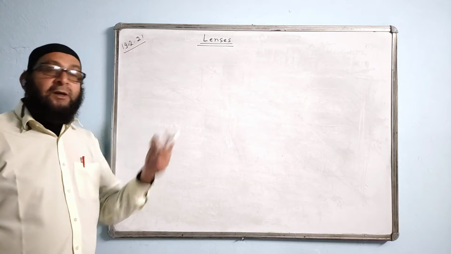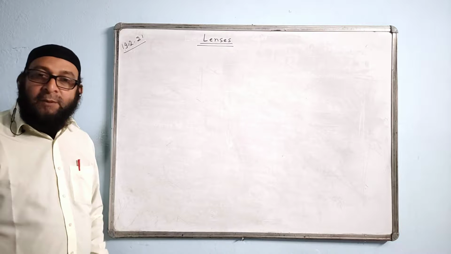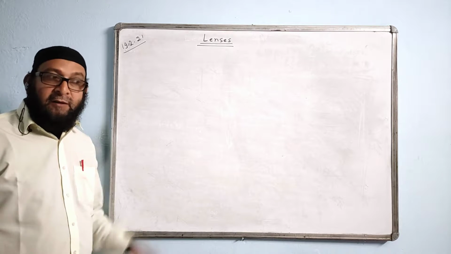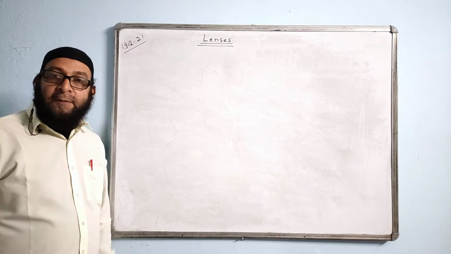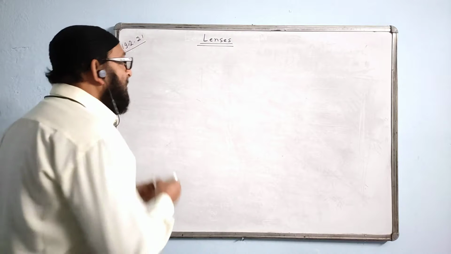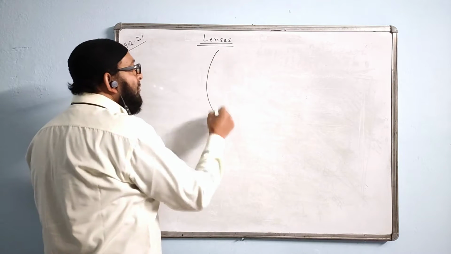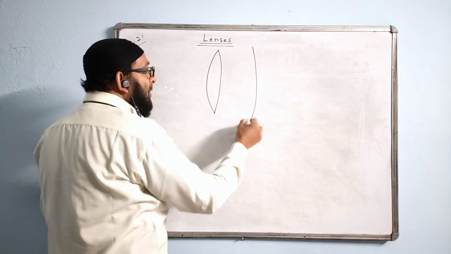A lens forms image using refraction, on the principle of refraction of light. It refracts the light. Mirror also forms the image, but on the principle of reflection. But here refraction takes place. There are two types of lenses. I think you all know. Probably they will not ask the definition of lens and all, but I just told you.